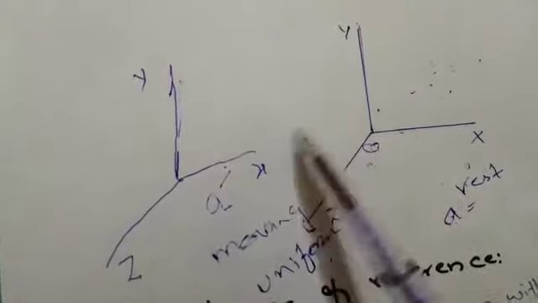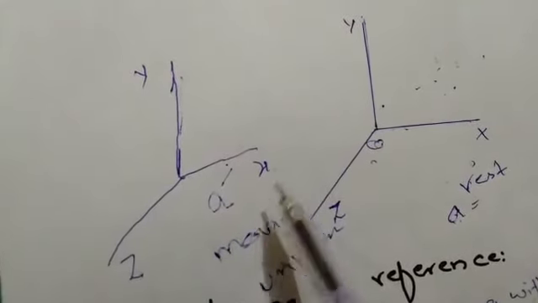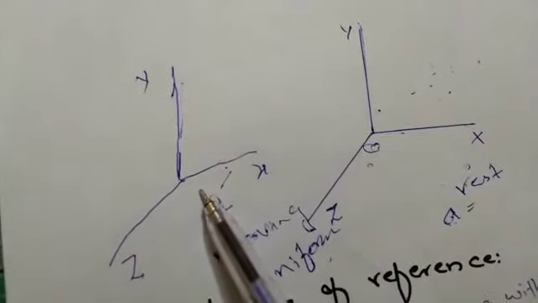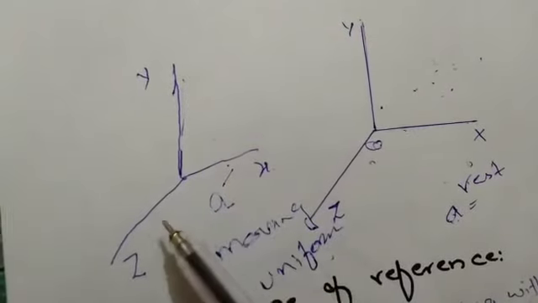Meaning for all inertial frames of reference we get the same values of acceleration, and if one is inertial and another is non-inertial, then we get different values of the acceleration of the object. So this is all about the inertial frame of reference.